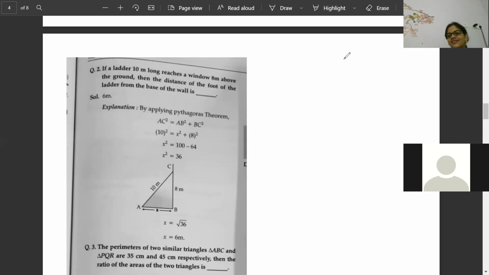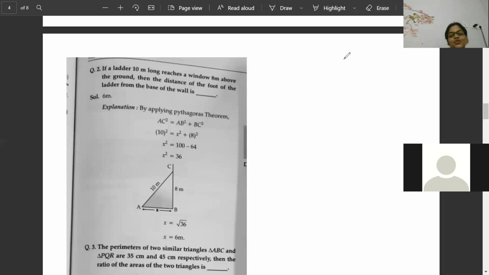Let's see who will answer. Correct, Pavitra. Answer this question. No cheating. Tell me the answer of this question. The perimeters of two similar triangles are given.